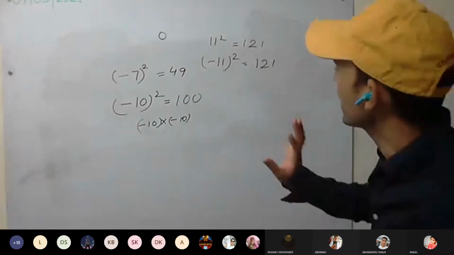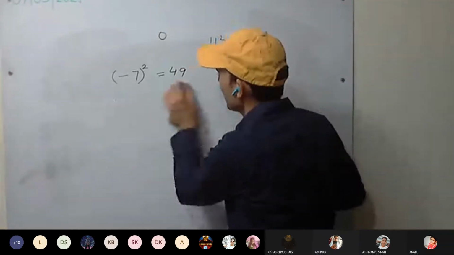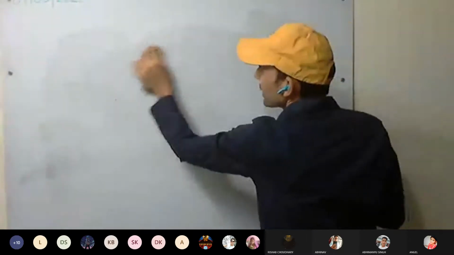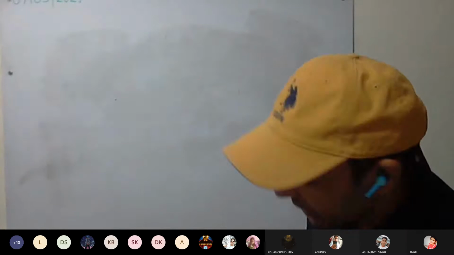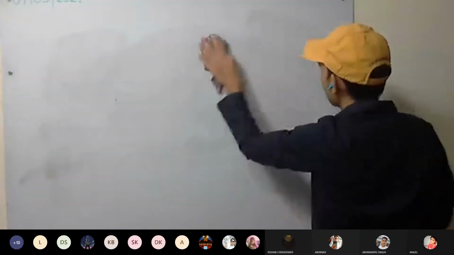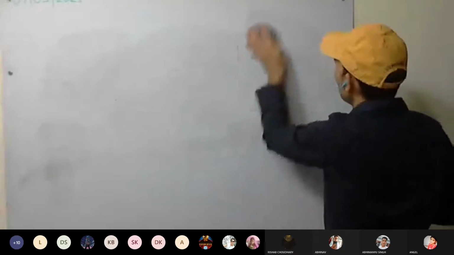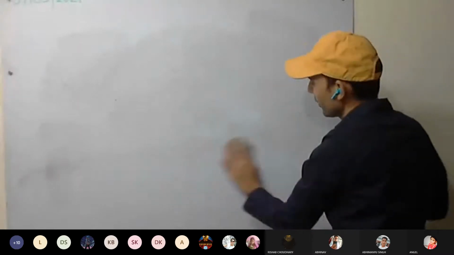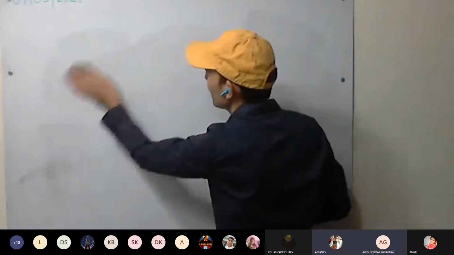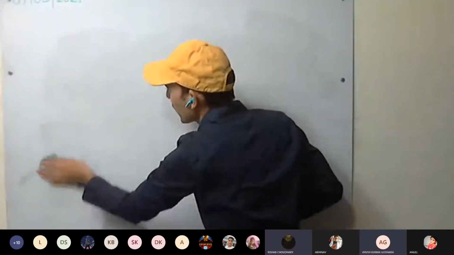So we'll make it a little more complex. These all are perfect squares because these are squares of integers. Find the square of 2 by 3, everyone. Sir, 4 upon 9.